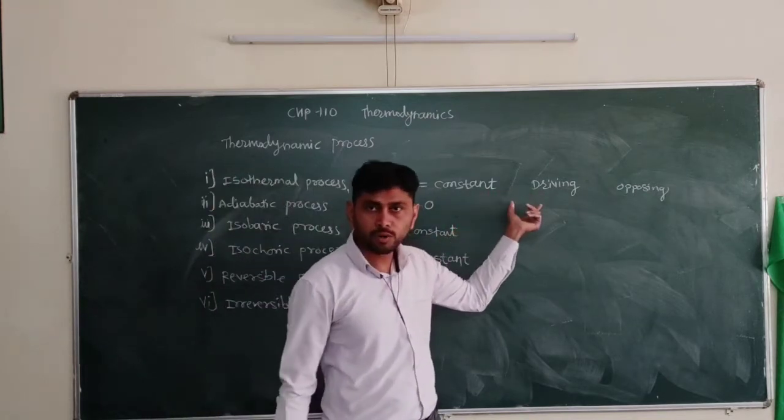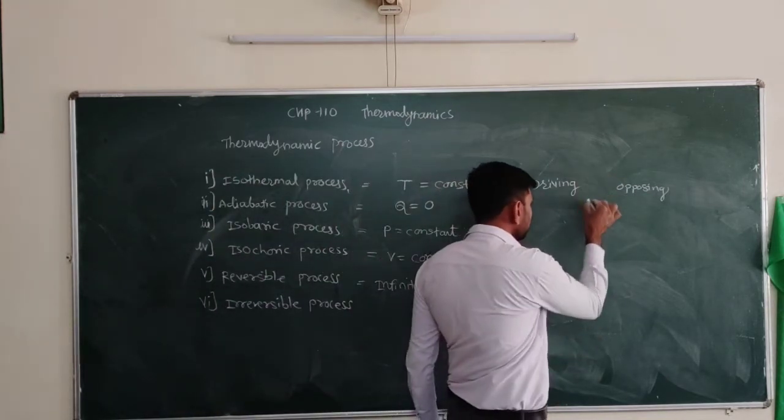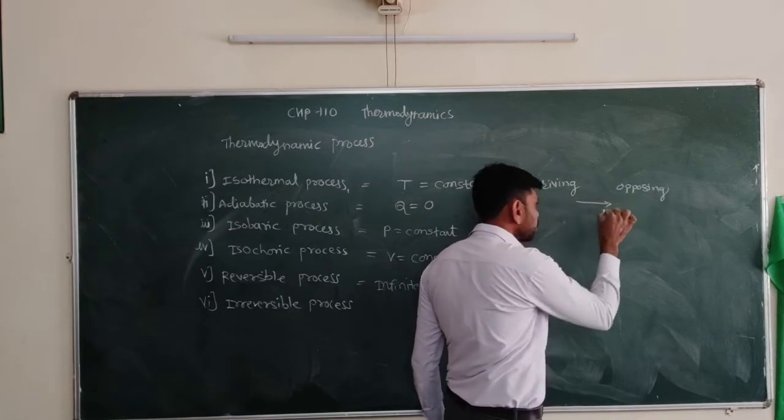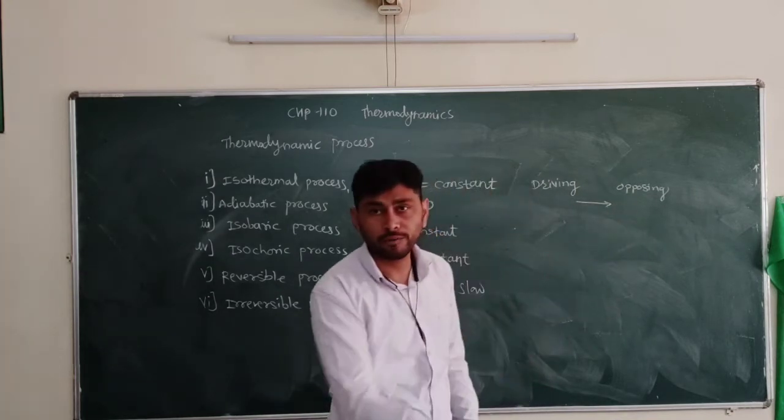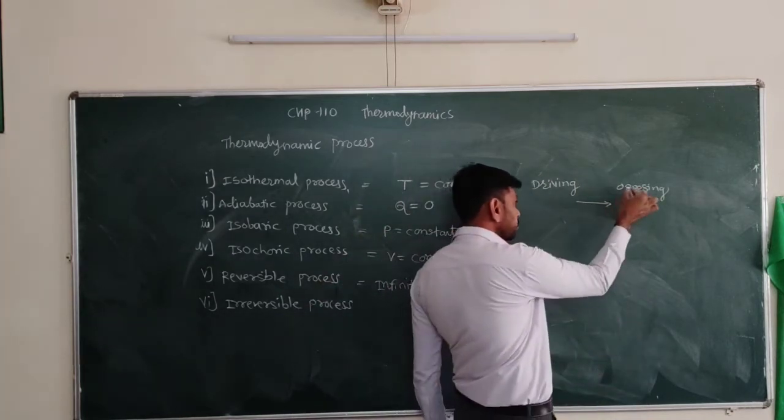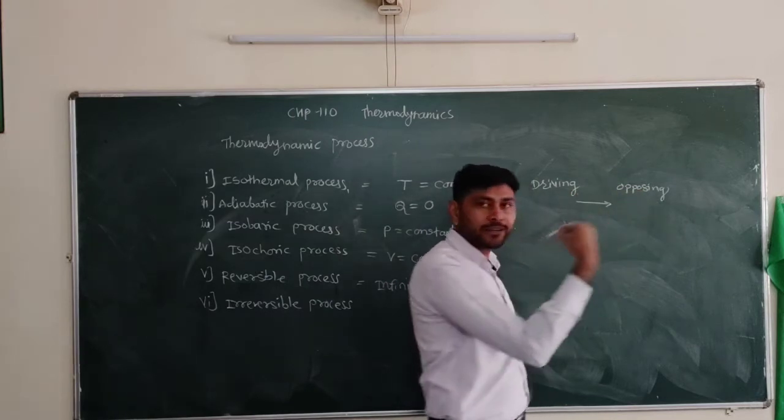So what is the driving force? The driving force is to push the reaction, to carry out the reaction in the forward direction. The opposing force opposes that driving force.